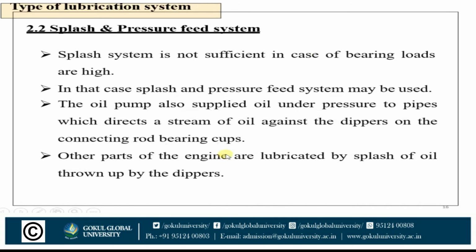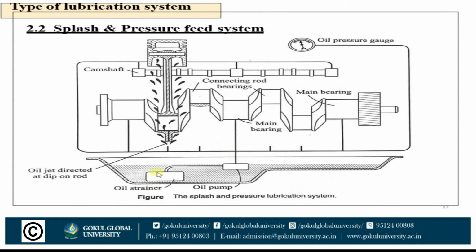Let's see how it works. The splash system is not sufficient when bearing loads are high. So in that case, the splash and pressure feed system may be used. The oil pump also supplies oil under pressure to pipes. These are the pipes, the channels, which supply oil from the oil sump, which is pumped. The pumped oil is supplied to the various parts of the engine: the main bearings, engine piston, cylinder, and the connecting rod bearings. All are lubricated with the help of the oil piping. These are the piping system.